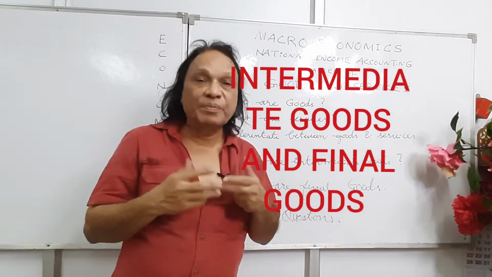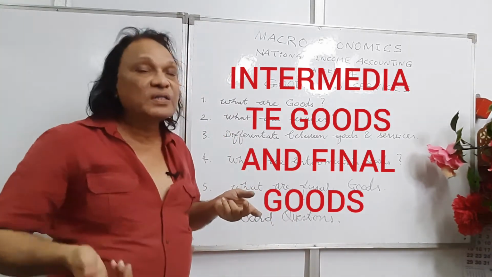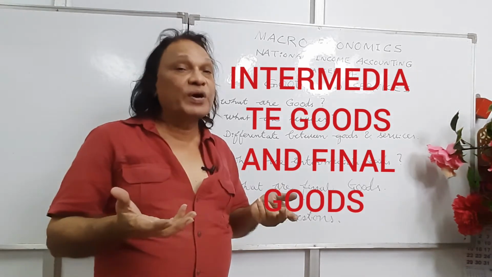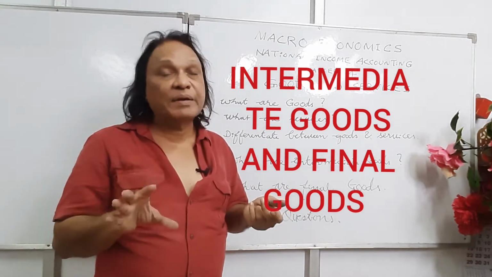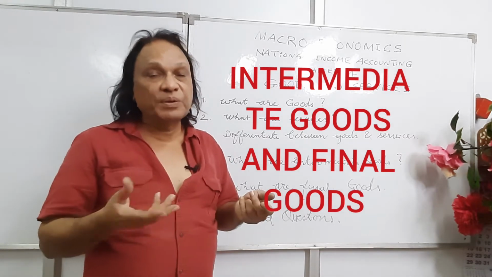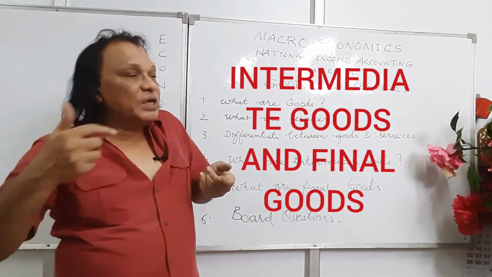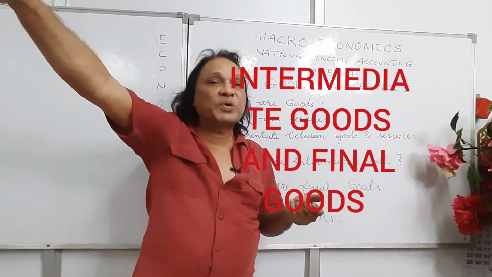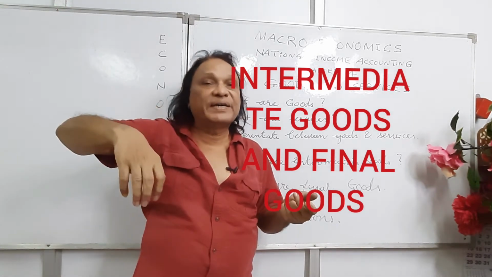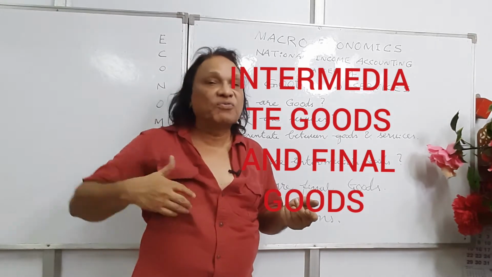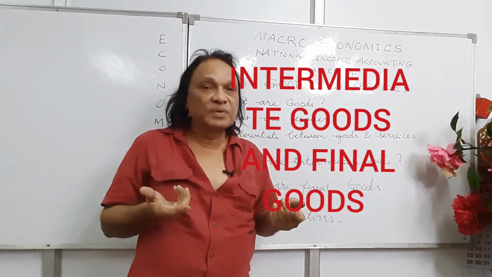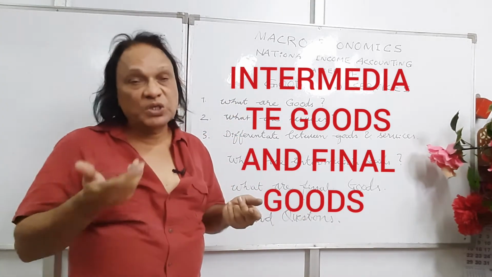For example, in the manufacturing of a mobile phone, there are a lot of processes. Ultimately it comes into your hands, then it becomes a final good. Till that time it is an intermediate good. Same in the manufacturing of a car, it keeps on moving from one production process to the other. Someone fits the tires, someone fits the engine, someone fits headlamps. So that is called a production process.